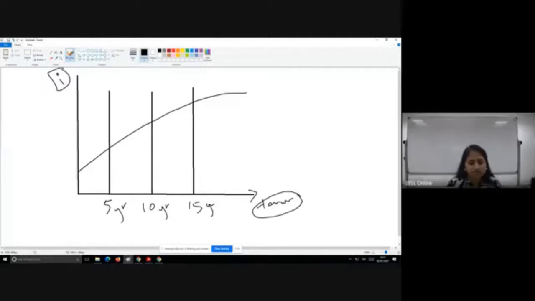Now in this market yield curve, you have a security which has a tenor of 10 years, but that particular security is giving you, let's assume, 10%. Whereas according to the yield curve, you should ideally be getting somewhere around 7%.